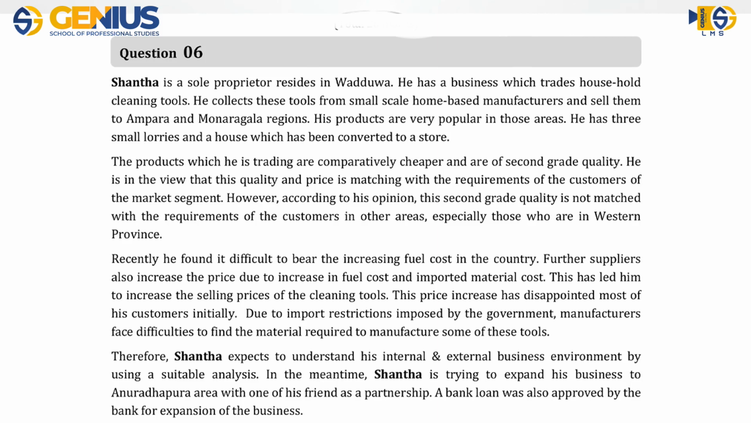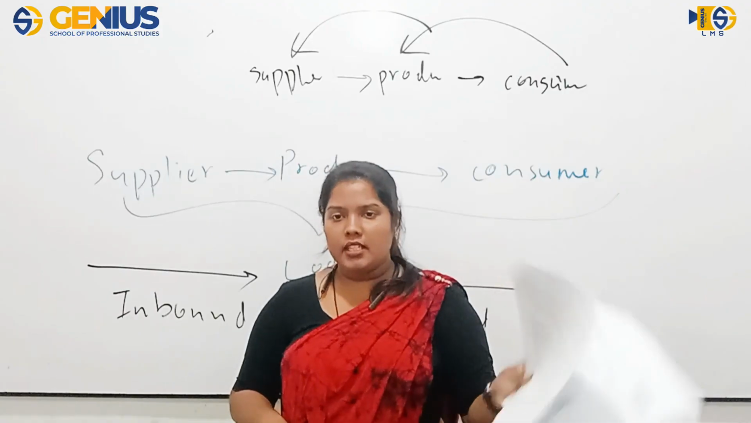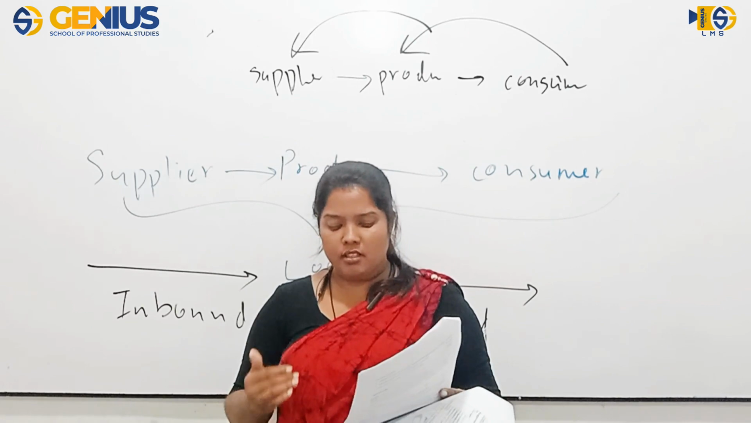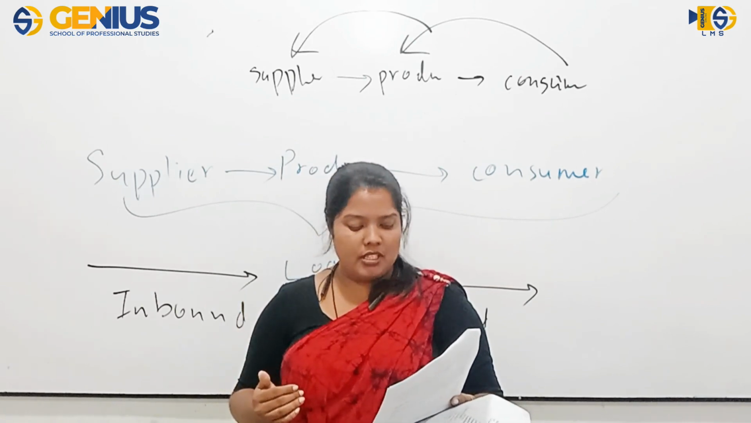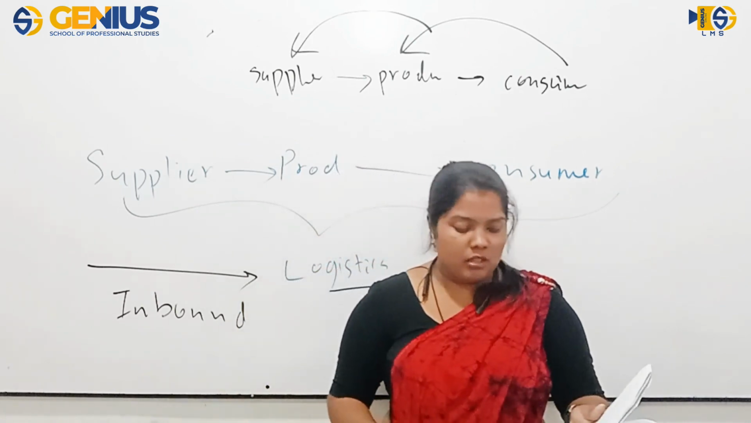Due to import restrictions imposed by the government, manufacturers face difficulties to find the material required to manufacture some of these tools. Therefore, Shanta expects to understand his internal and external business environments by using suitable analysis. In the meantime, Shanta is trying to expand his business to Anuradhapura area with one of his friends as a partnership. A bank loan was also approved by the bank for expansion of the business. So, by using this case study, you should answer the next 5 questions A, B, C, D, and E, where you get 20 marks.